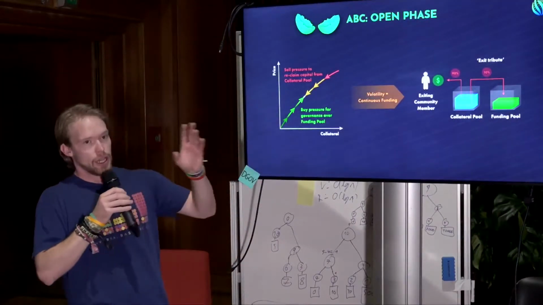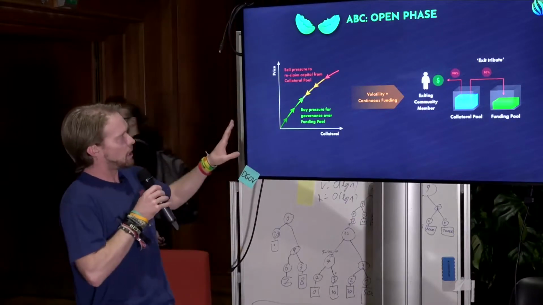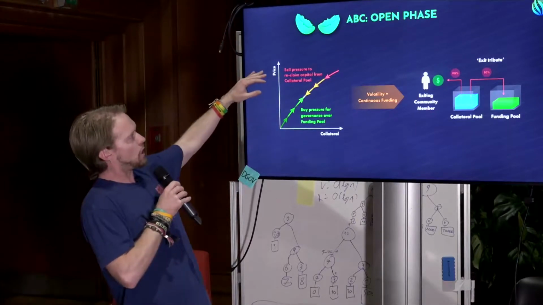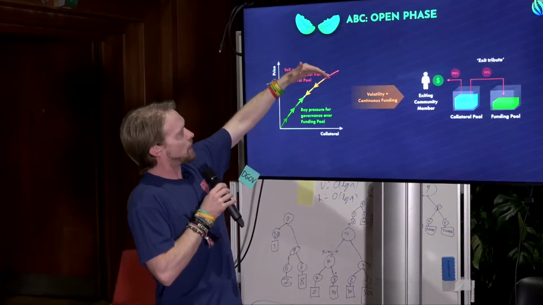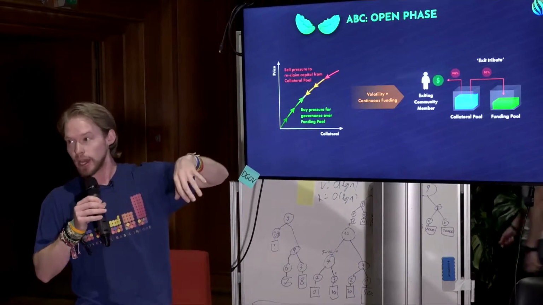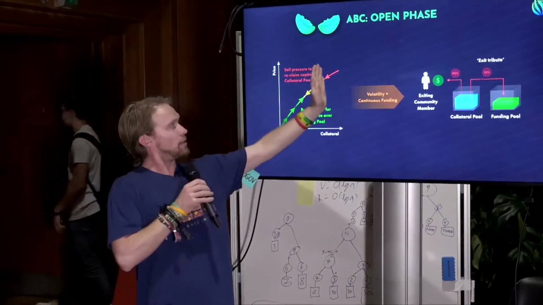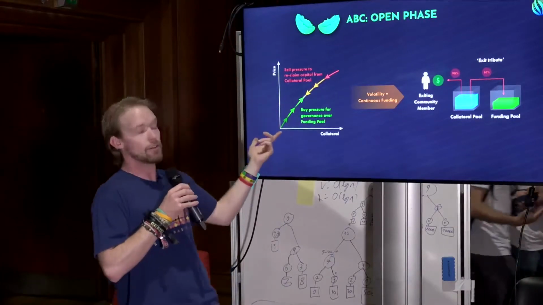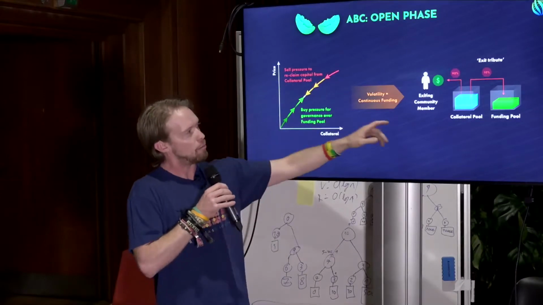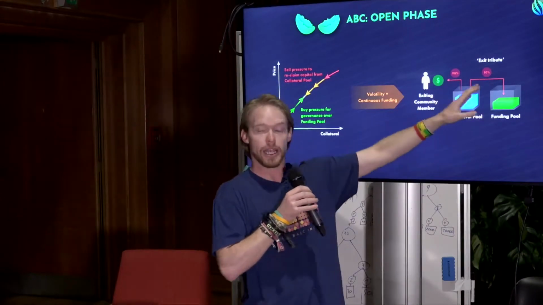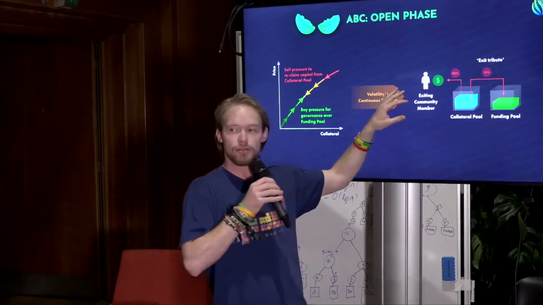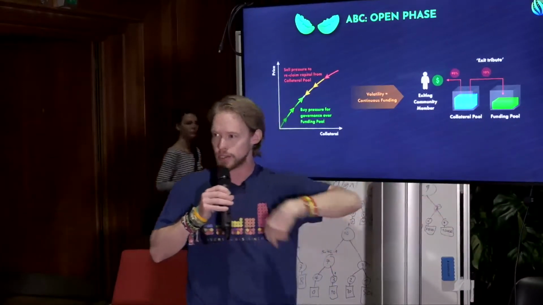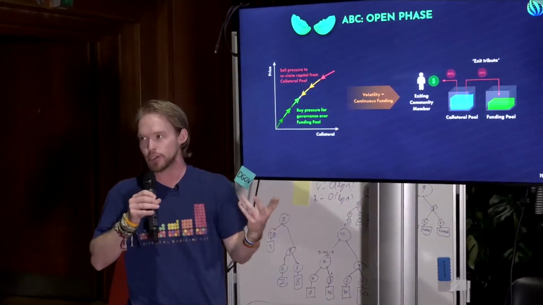Okay, so the open phase. If anybody was here that just heard Michael Zargham speak, he was talking about two different pressures on the bonding curve. So we can see that when the price of this token goes up, there is sell pressure of people who want to claim collateral. That's cool. But when enough people sell, you actually have buy pressure because people are interested in governance over the funding pool. As more people sell, more funds are moved into the funding pool by this exit tribute mechanism. So whenever people leave the economy, some portion of their profits goes into the funding pool because this is a community endeavor. We're trying to raise funds for the community.